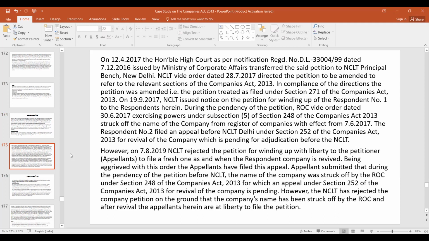So the High Court transferred this petition to the NCLT principal bench, and they directed the petition to be amended to refer to the relevant section in compliance with the amended NCLT notice.